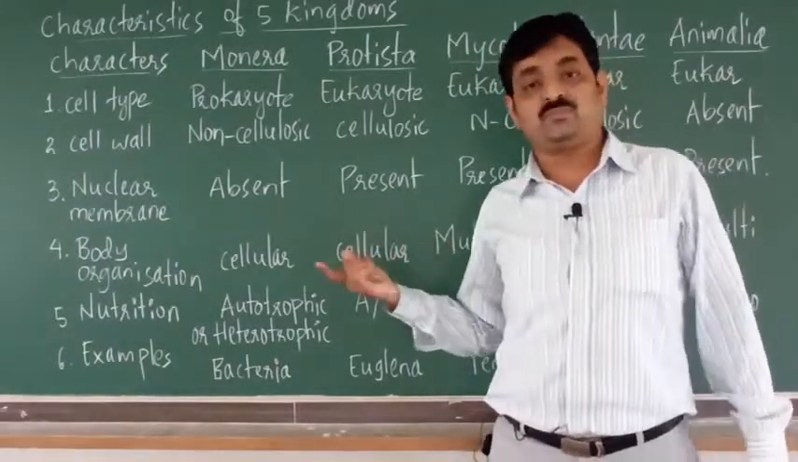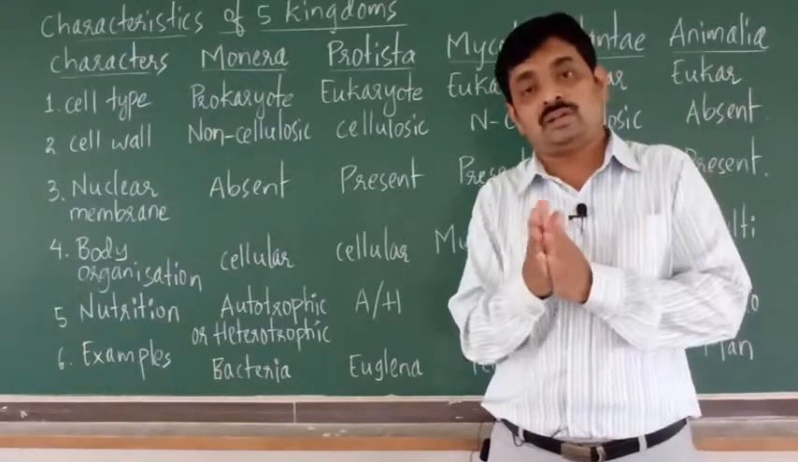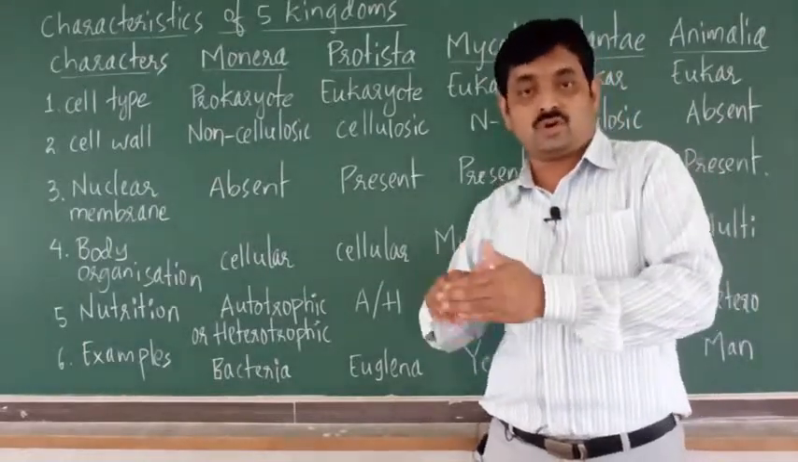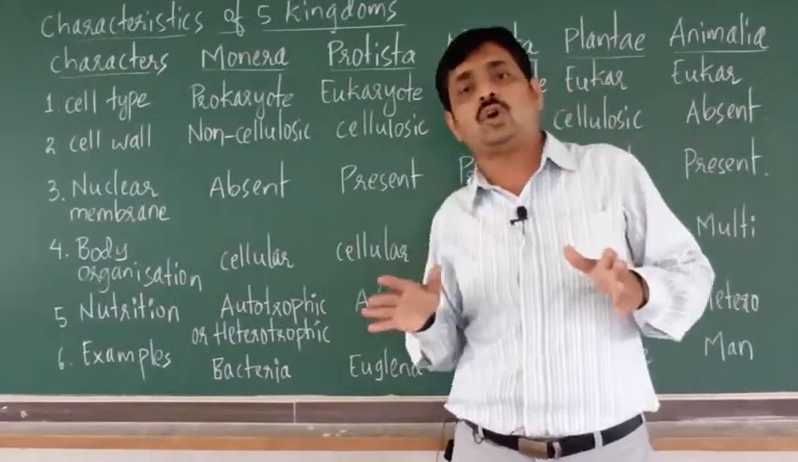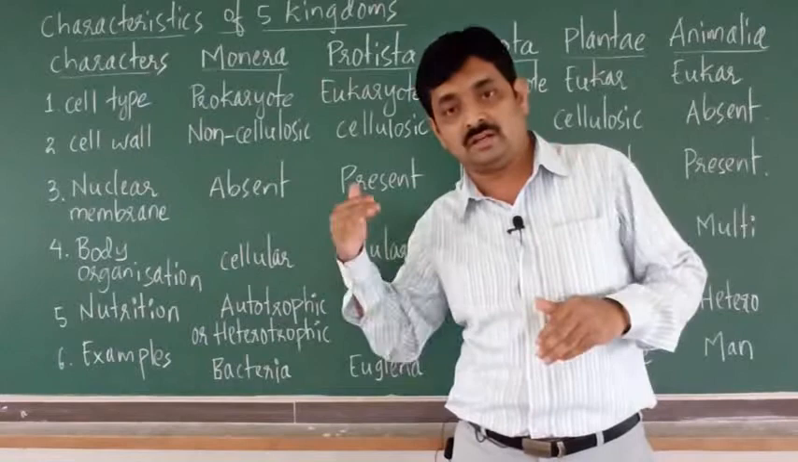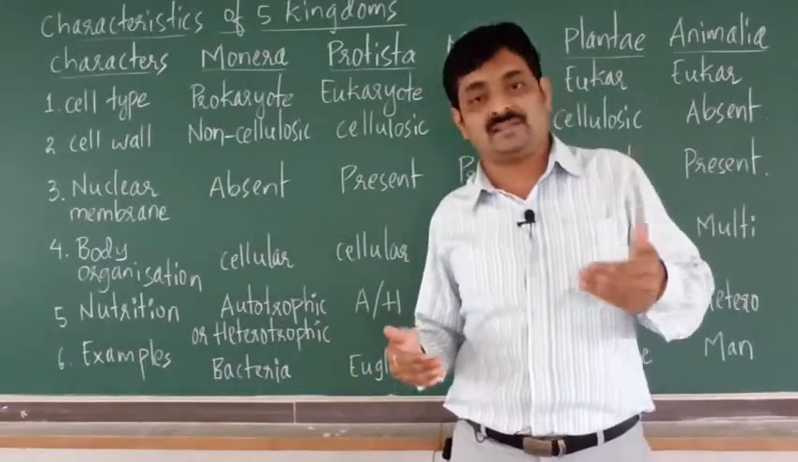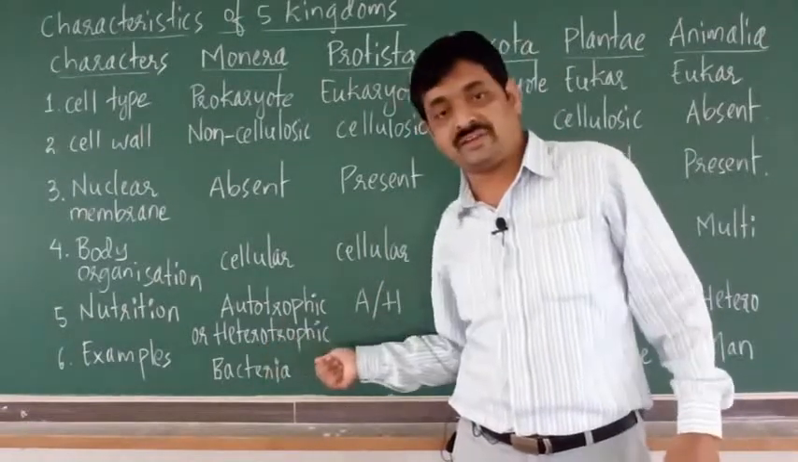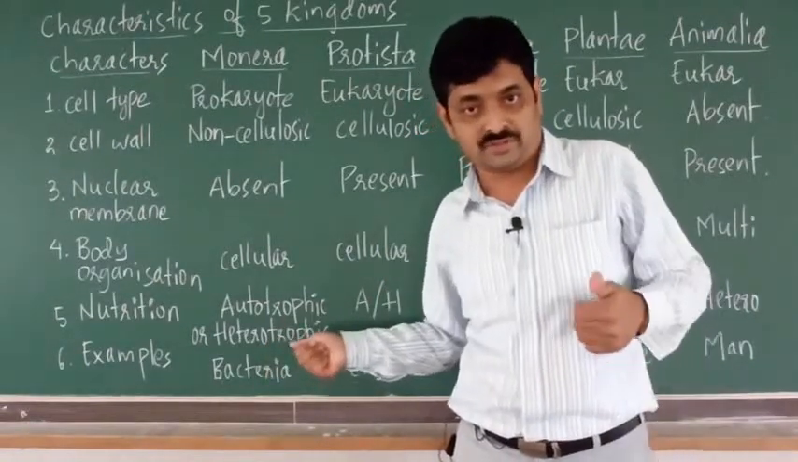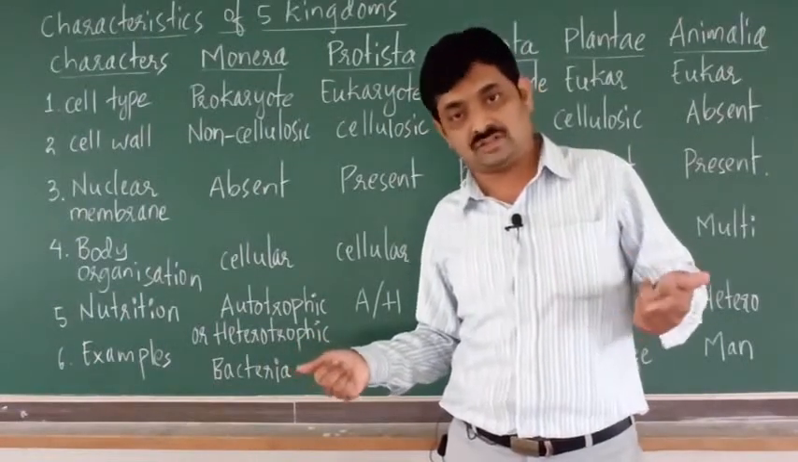Then the third one is parasitic nutrition. Parasitic means a particular organism depends on another living organism. So when one living organism depends on another living organism, we call this parasitic. These are the three categories of heterotrophic nutrition: first saprophytic, holozoic, and the last one parasitic.